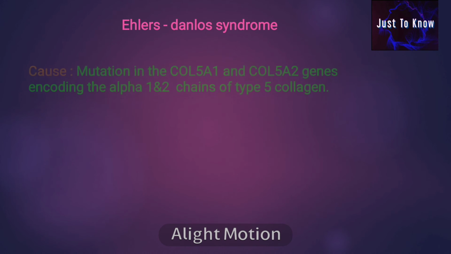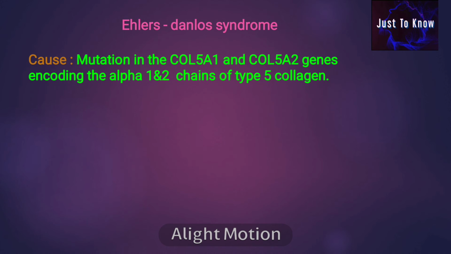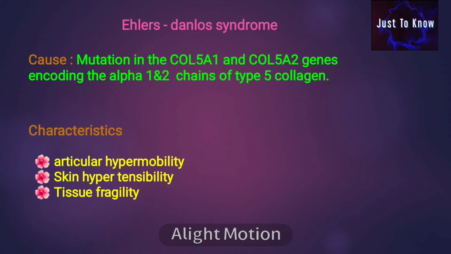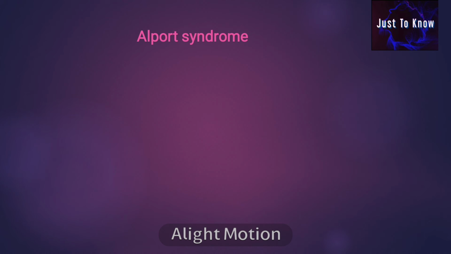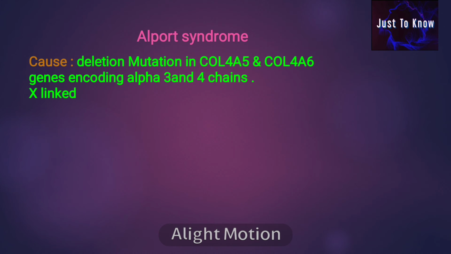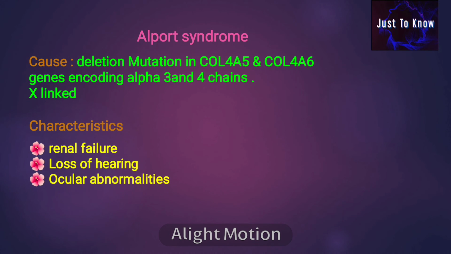Ehlers-Danlos syndrome. Cause: mutation in the collagen 5A1 and collagen 5A2 genes encoding the alpha 1 and 2 chains of type 5 collagen. The characteristic features are articular hypermobility, skin hyperextensibility and tissue fragility. Then Alport syndrome. Cause: a deletion mutation in the collagen 4A5 and collagen 4A6 genes encoding the alpha 5 and 6 chains. It is an X-linked disorder. Characteristic features are renal failure, loss of hearing and ocular abnormalities.